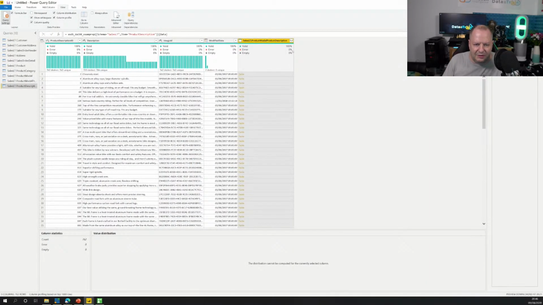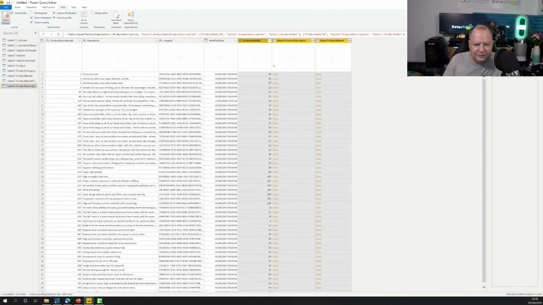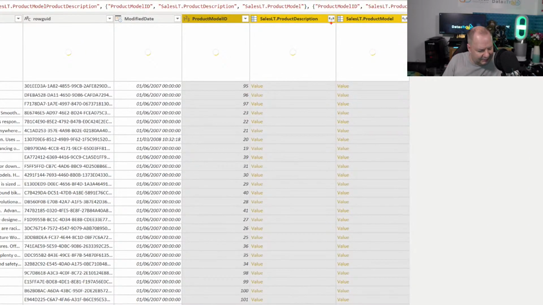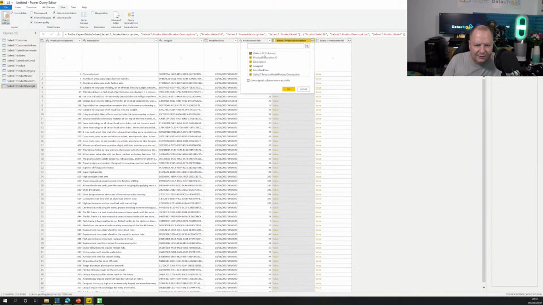So we're going to click on the expansion, and we're going to untick the original. Here I'm going to uncheck everything. We want the product model ID and the product description. Notice that we've got SalesLT. That's basically the table that we were in before. We want now the related table. So I'm going to bring in a few different bits of information, just those three is fine. And notice now that we also sometimes have value as well as table. So here I'm going to click on the value one, and I want to uncheck that. And I'm just going to do description here.